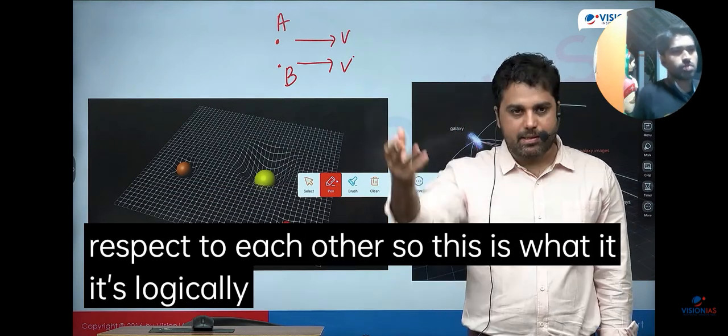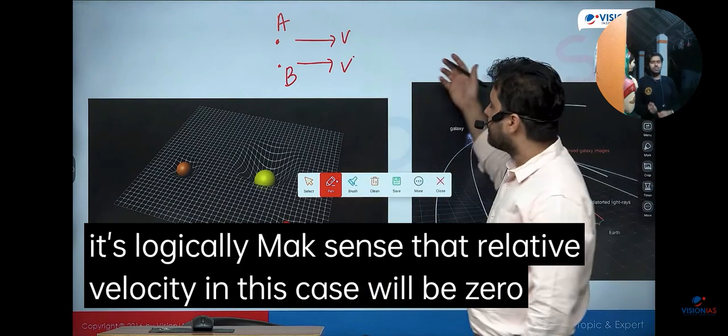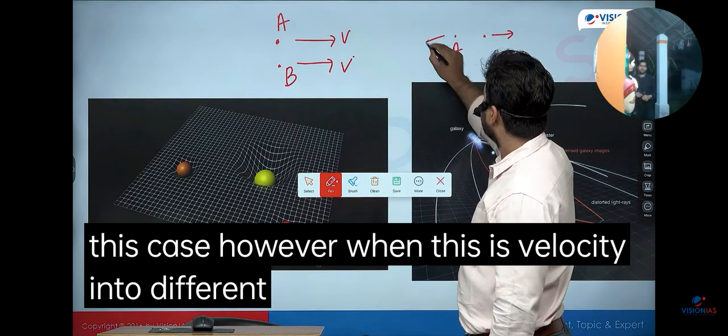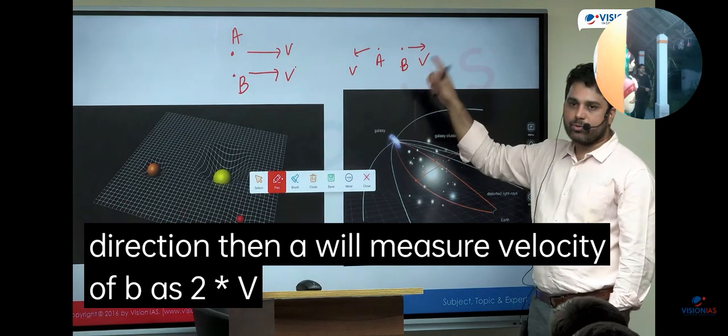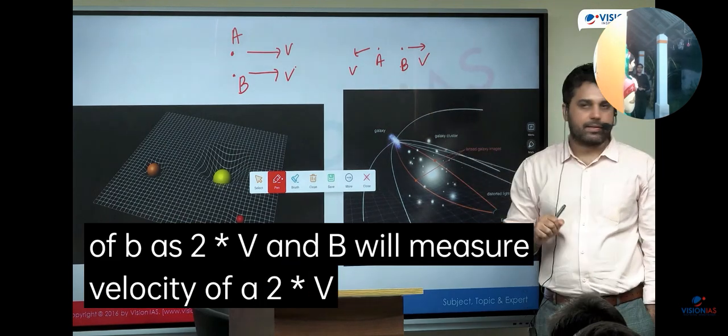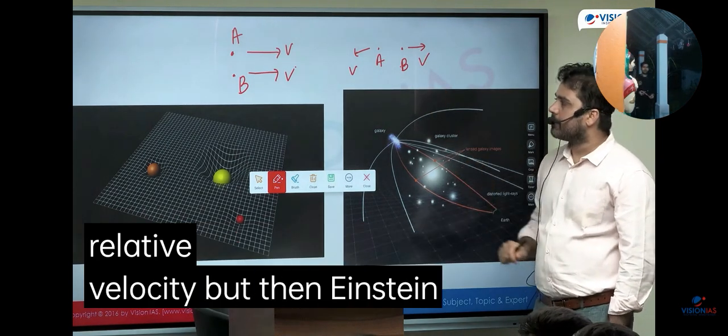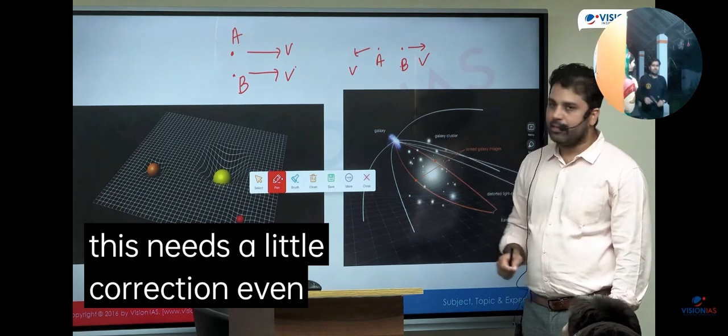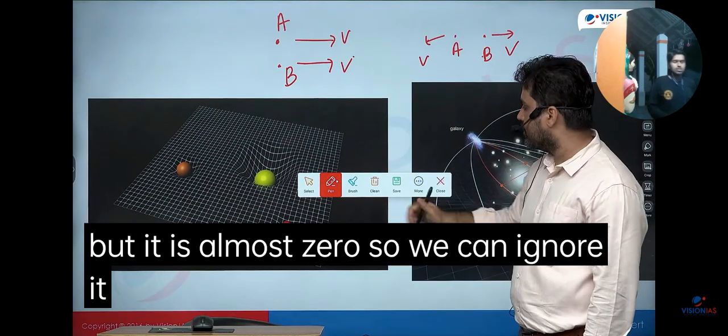So this is what logically makes sense, that relative velocity in this case will be 0. In this case, however, when the velocities are in 2 different directions, then A will measure the velocity of B as 2 times v, and B will measure the velocity of A as 2 times v. This is called relative velocity. But then Einstein says that this needs a little correction. Even that 0 is not correct, but it is almost 0, so we can ignore it for lower speeds.